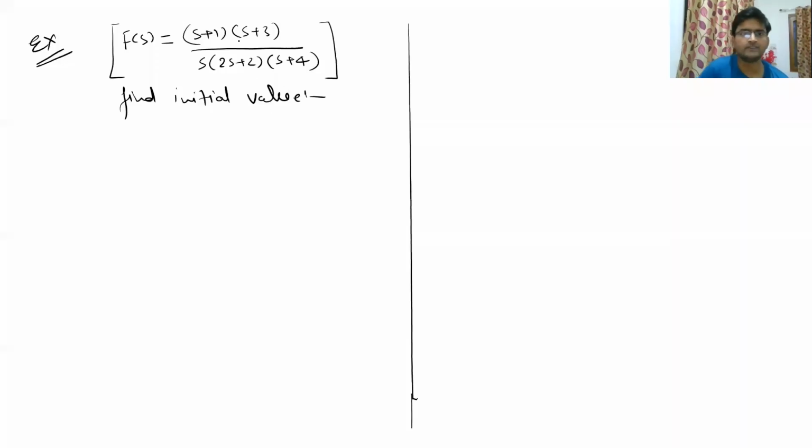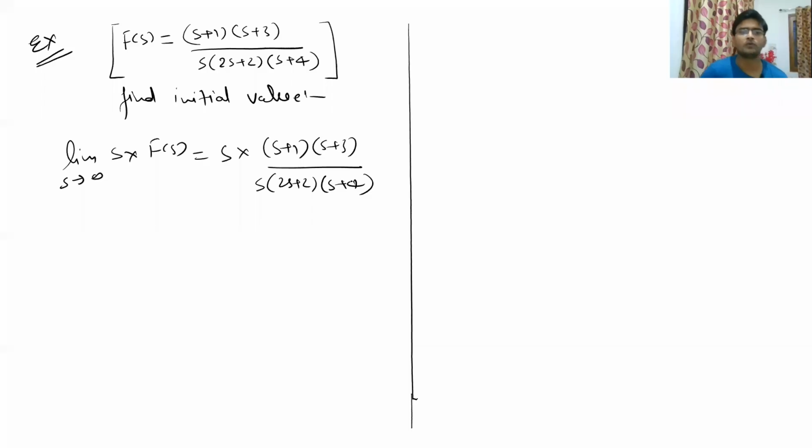Now, if we talk about this example, we have to find the initial value. So we apply the initial value theorem formula, which is the limit s tends to infinity of s multiplied by F(s). So what will happen if you multiply s in this function? This s and s will be cancelled out. So s into s plus 1, you will get this form. So s and s will be cancelled out, and obviously the limit s tends to infinity will be there.